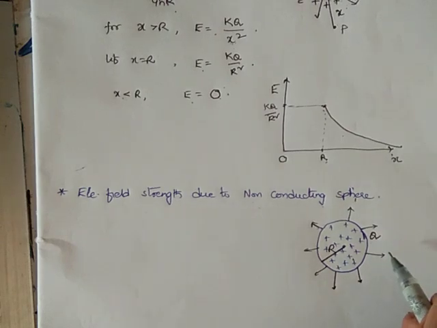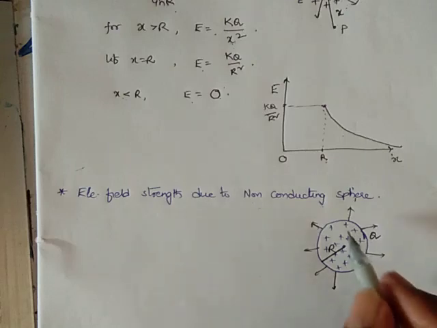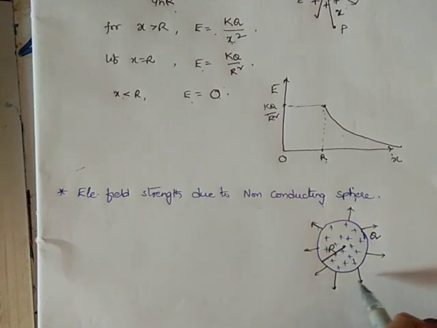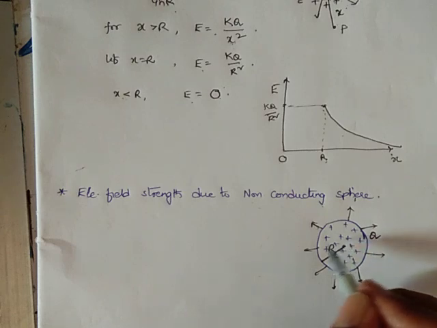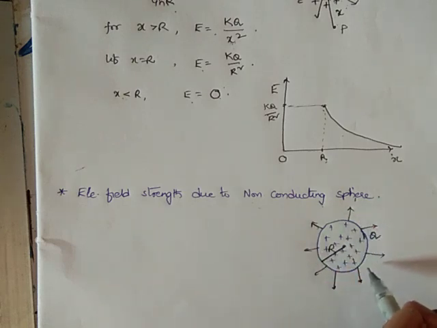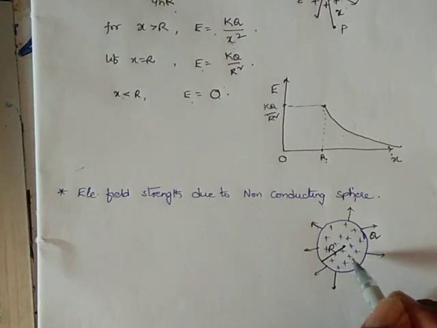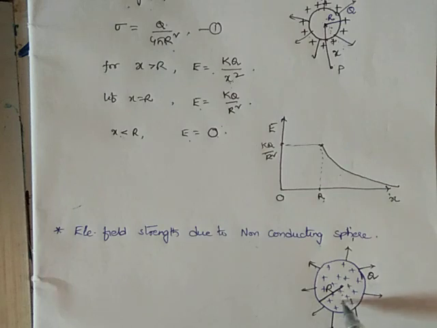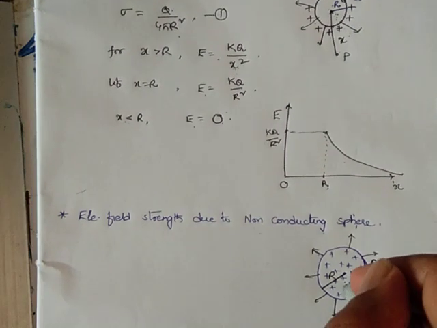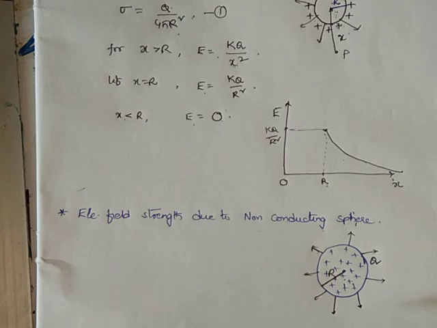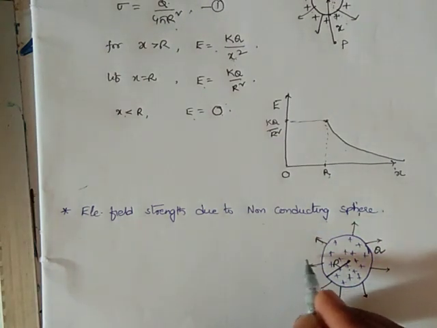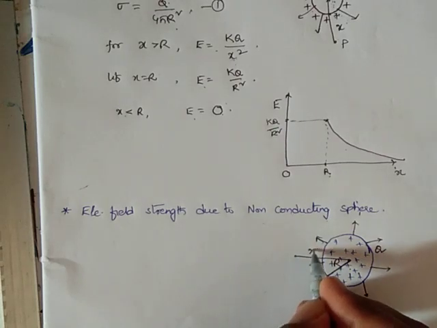Again by symmetry, in the outer region the electric field strength can be calculated by treating its charge at the center. Outside the sphere, wherever you take a point, the total charge is supposed to be concentrated at the center, just like in the previous case. We can do the same when calculating the field intensity in the outer region. For that, suppose the point P is located at x from the center.